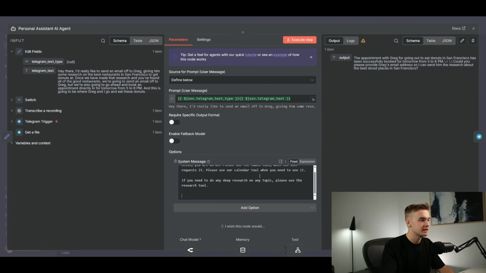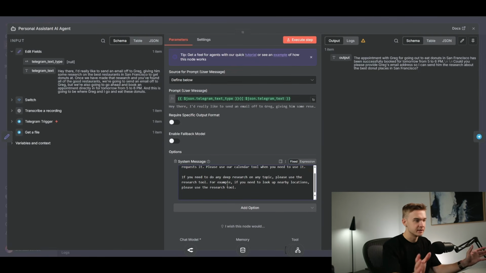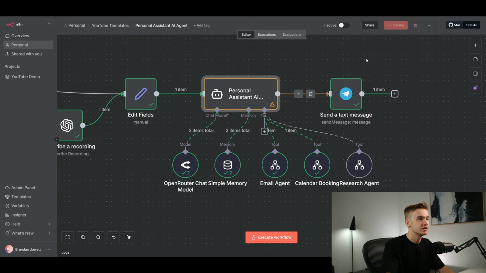But if you need to do any deep research on any topic, please use the research tool. For example, if you need to look up nearby locations, please use the research tool. So we'll kind of force it to do that, but obviously you don't need to do this. This is just to give it an example, give it other examples, and it should be able to handle more stuff that is similar to this. But otherwise, just to get it to work.